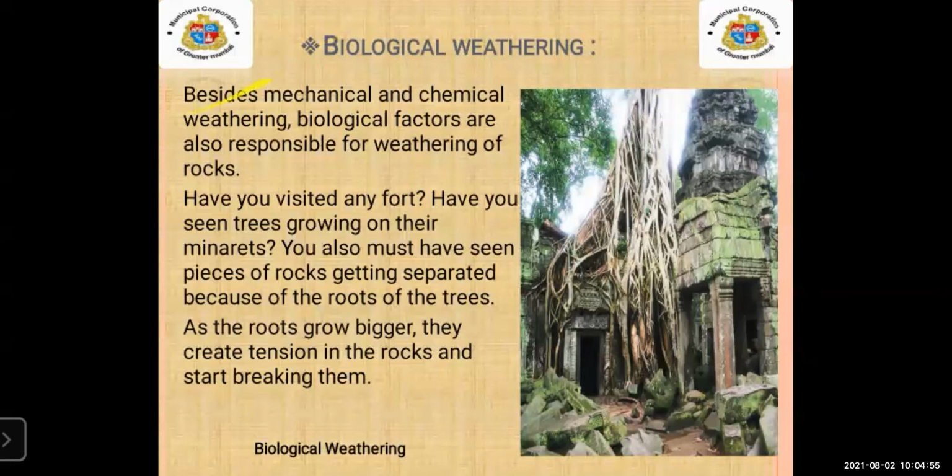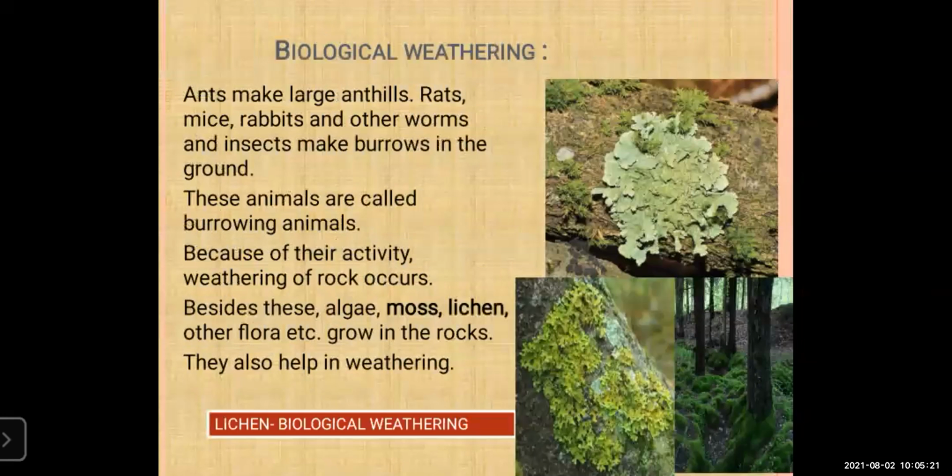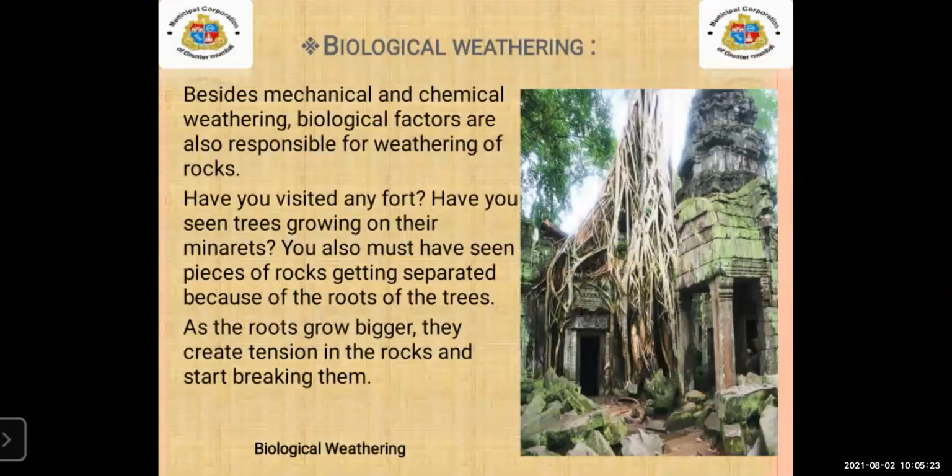Besides mechanical and chemical weathering, there are some biological factors which are responsible for weathering of rocks. In short, all three types of weathering are responsible for weathering of rocks.